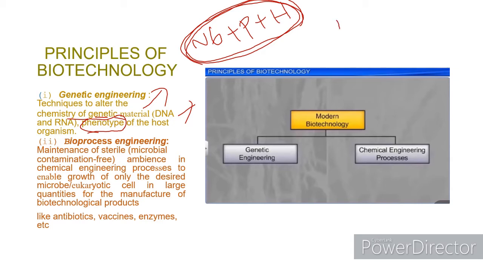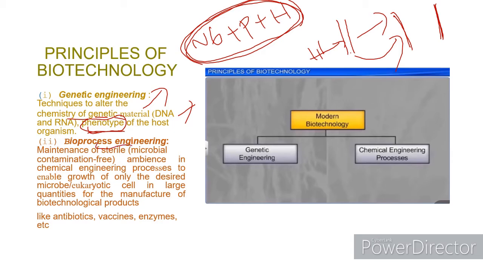For example, if a lean plant is transferred with a growth hormone, it develops, means it becomes strong and grows faster. It is a change in its phenotype. Thus, we can change the chemistry of the genetic material or alter the phenotype of the host organism in genetic engineering.